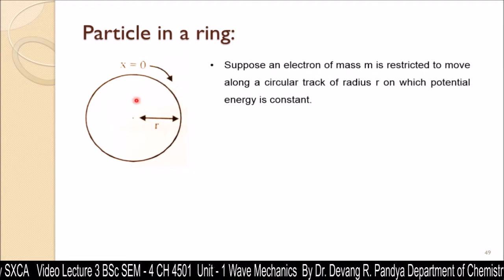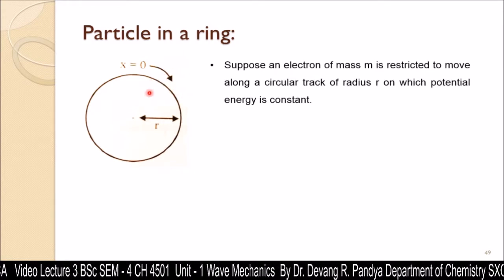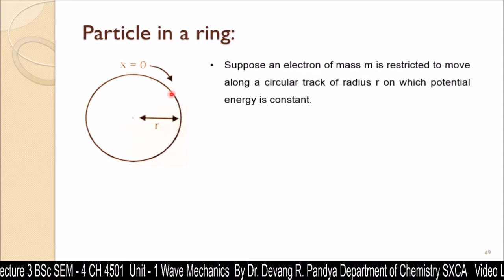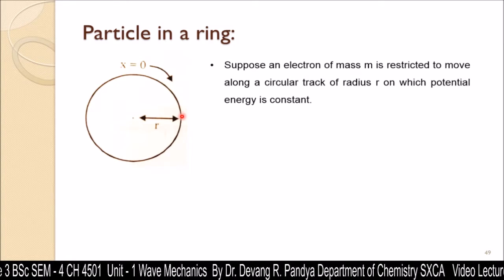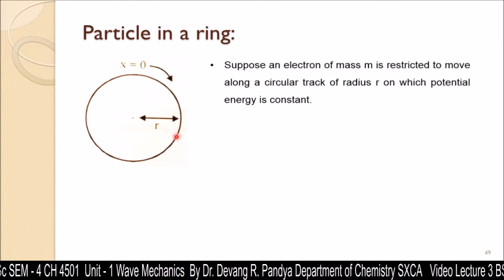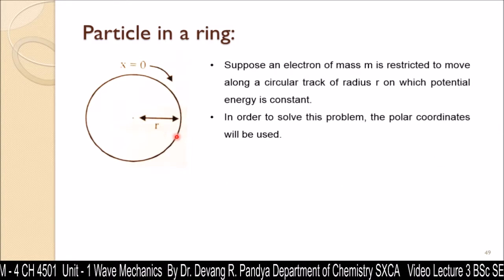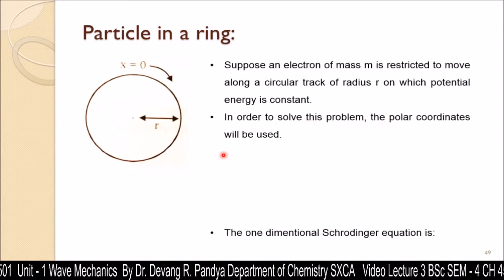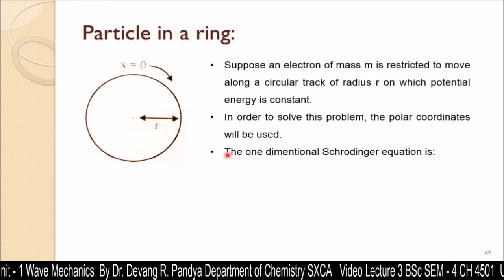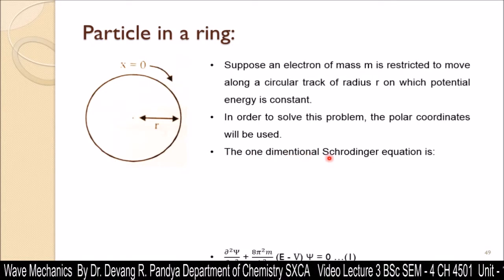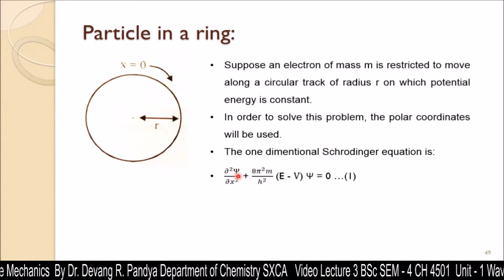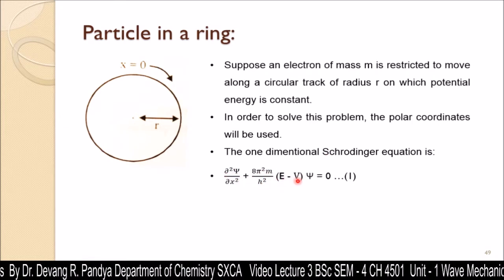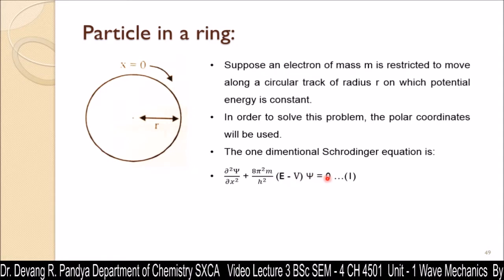Outside and inside the path, the value of potential energy is considered to be infinitely high, and on the path, potential energy is considered to be zero, that is, constant. So in order to solve this problem, polar coordinates will be used instead of Cartesian coordinates. The one-dimensional Schrodinger equation can be written as d square psi by dx square plus 8 pi square m upon h square (E minus V) psi is equal to 0.